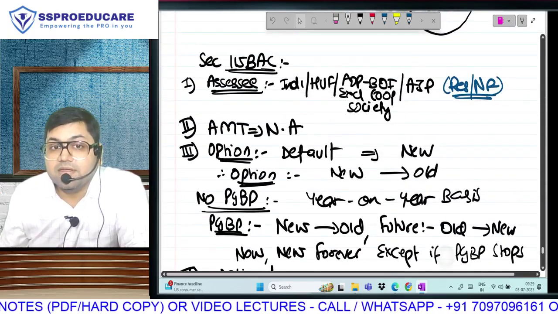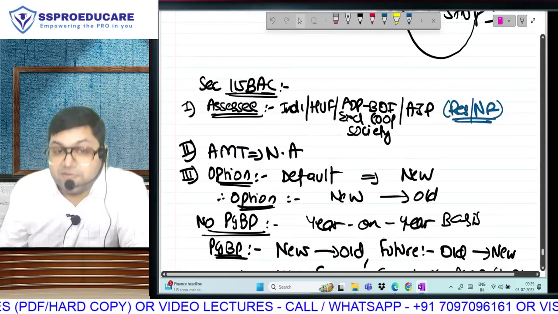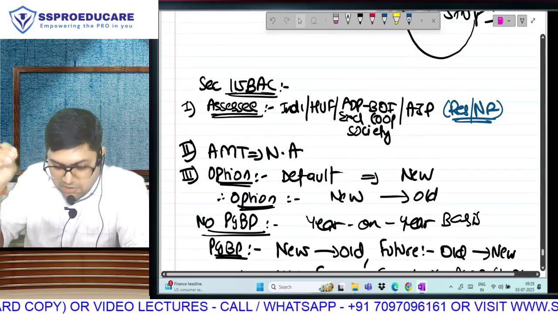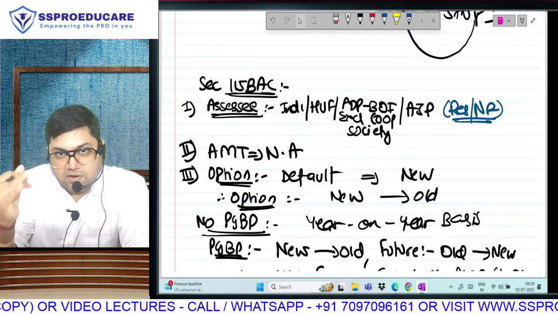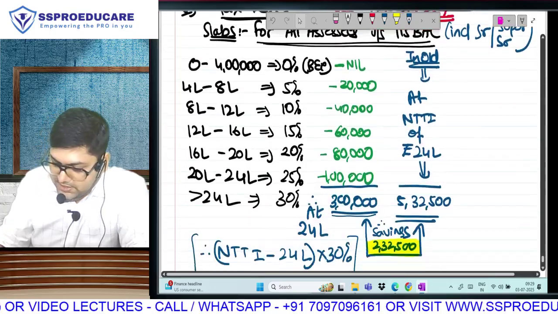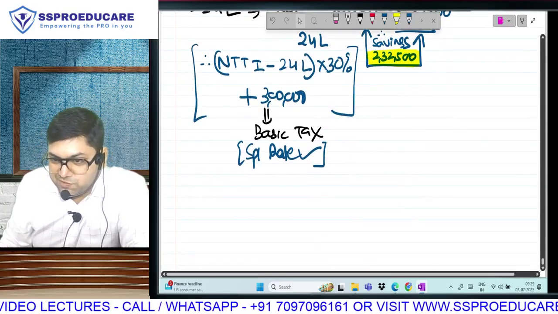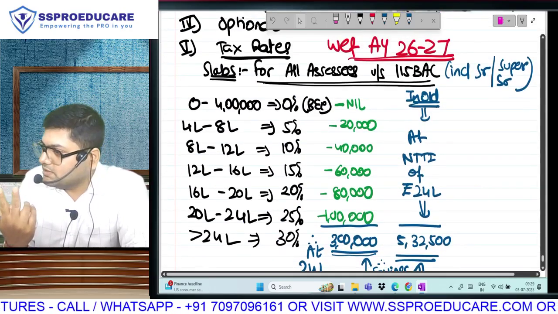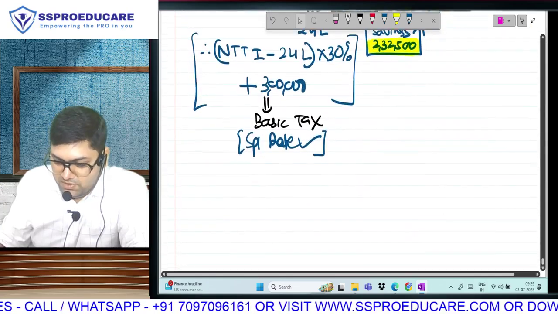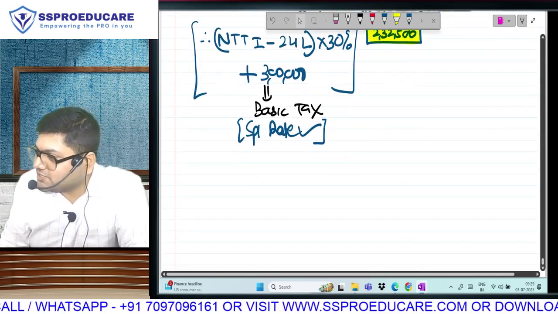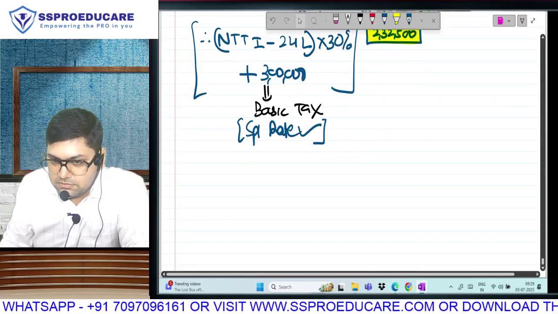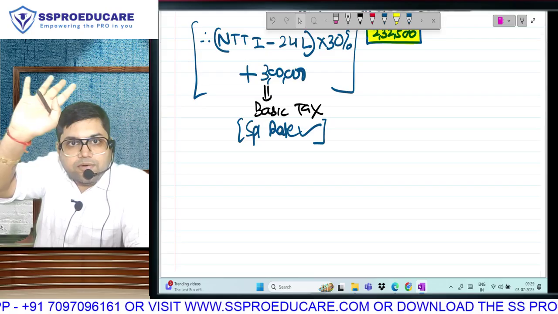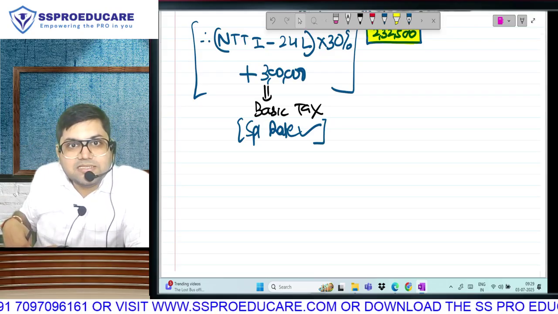In 115BAC, I told you, we are doing all the 5 sections individually. 115BAC, SIC done. Optional. AMT not applicable. Tax rates. You think I will go to tax benefits before that? I told you last time, 2 points are remaining: rates and tax benefits. No, we can't go to exemption and deduction to be foregone yet. This is basic tax. Basic tax is not the final answer.